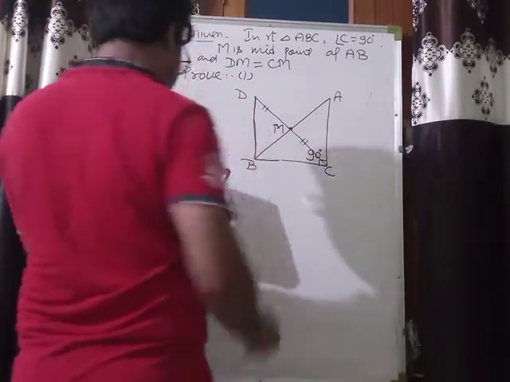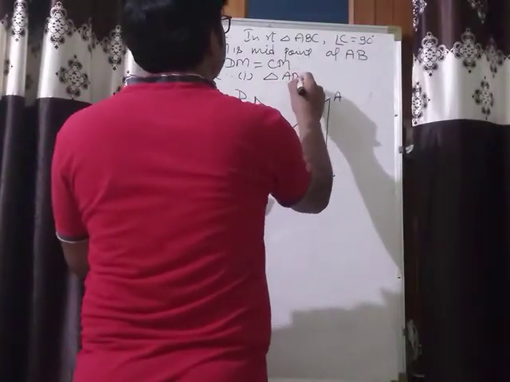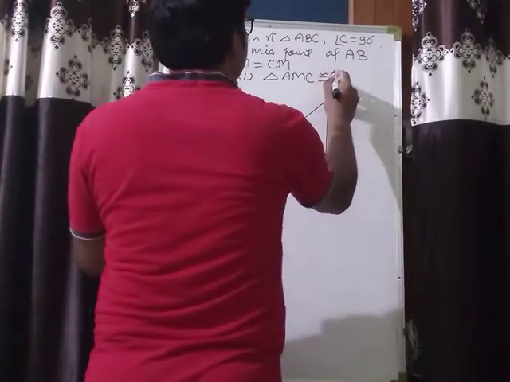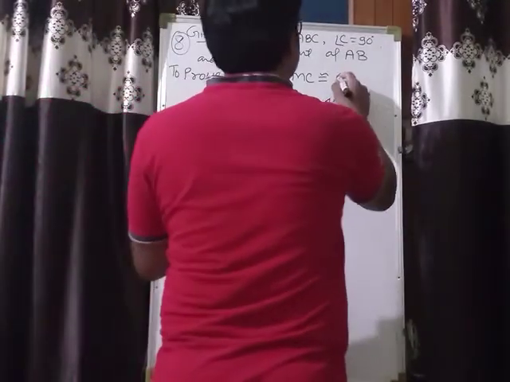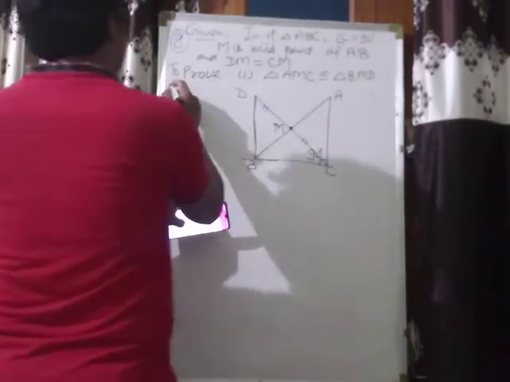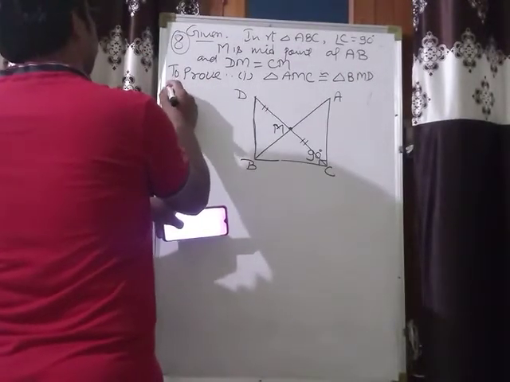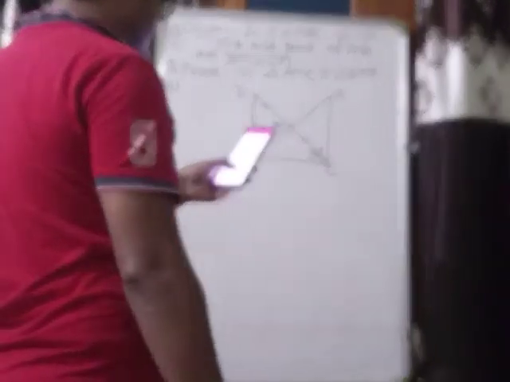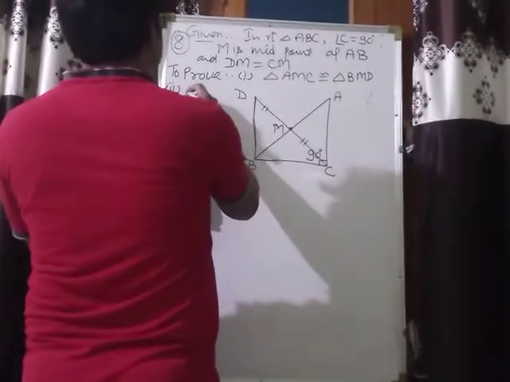First, triangle AMC is congruent to triangle BMD. Second, angle DBC is right angle.